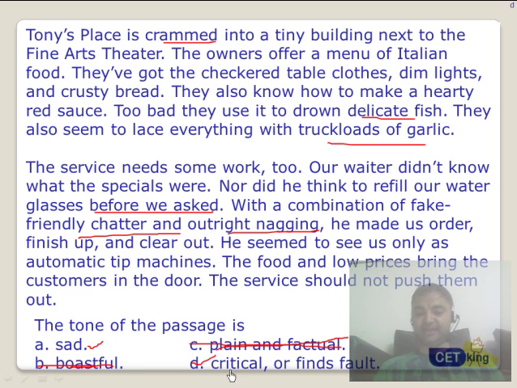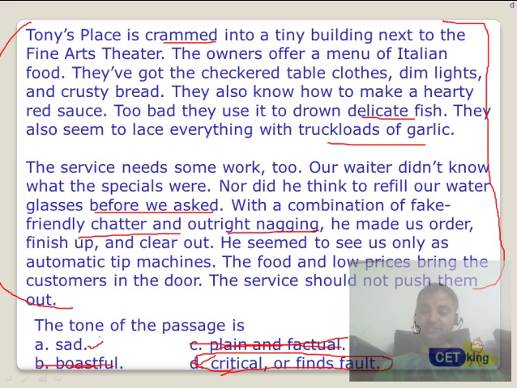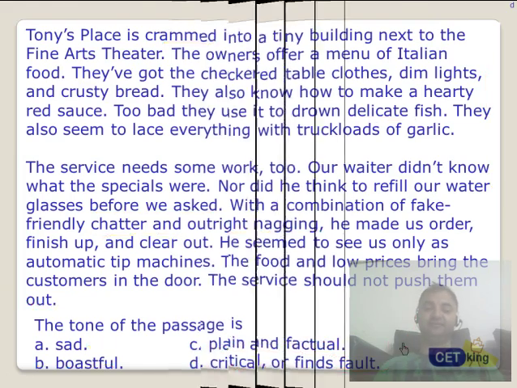Sad or critical, fault finding. Very common tone. So the answer here would be critical. He's not sad at all, and he's not talking about himself. He's talking about a review of a restaurant or eating joint where he has been. So he's being critical and fault finding.